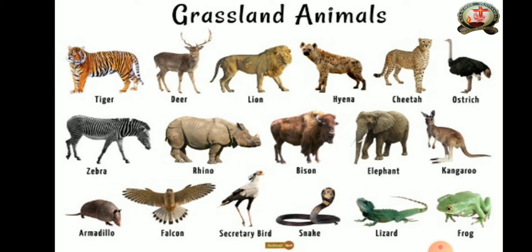So these animals are very useful in grassland. We have seen many animals. Once the session is over, please write down the names of each animal and learn it by heart. Dear children, these are the animals present in grassland.